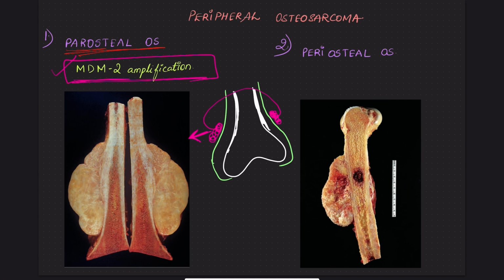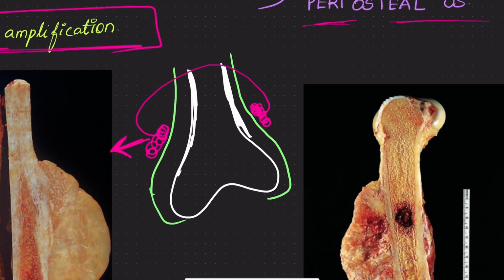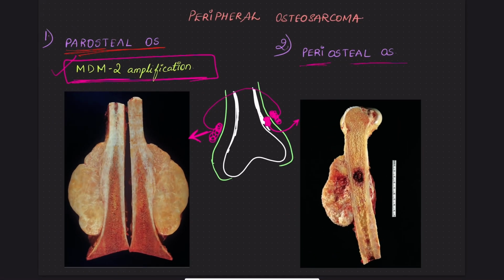Whereas now coming to the periosteal osteosarcomas, if the tumor arises between the cortex and the periosteum, this tumor is called periosteal osteosarcoma.